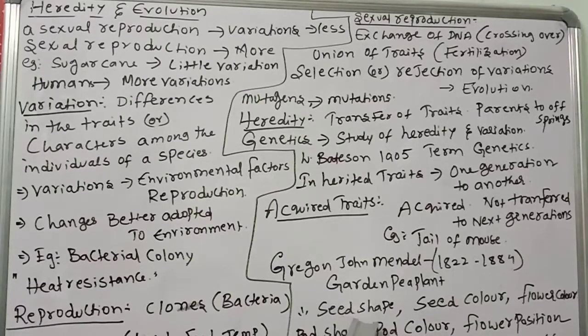For example, he selected seed shape, seed color, flower color, pod shape, pod color, flower position, and stem height, tall and dwarf. Dominant and recessive characters he selected for his studies, to see how these characters spread from generation to generation. He selected one character and crossed it, and explained how new characters form through the monohybrid cross. And he selected 2 characters, crossed plants with those 2 traits, and explained how 2 characters pass to the next generations through the dihybrid cross. So tomorrow we'll discuss monohybrid cross and dihybrid cross in detail.